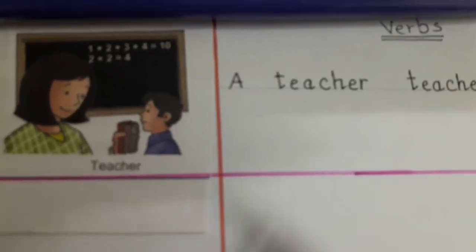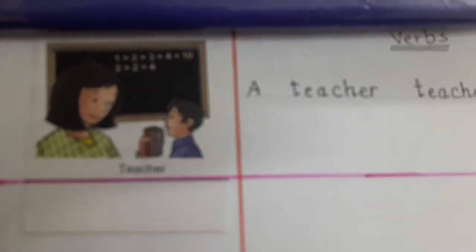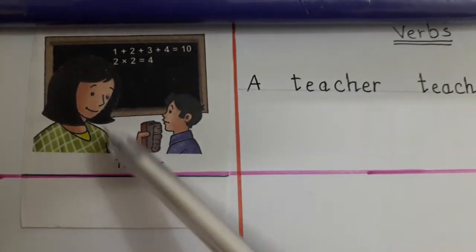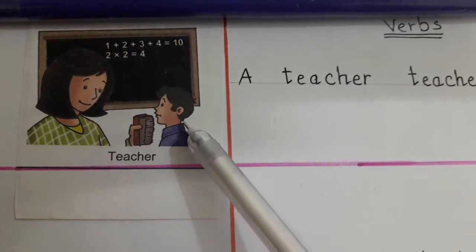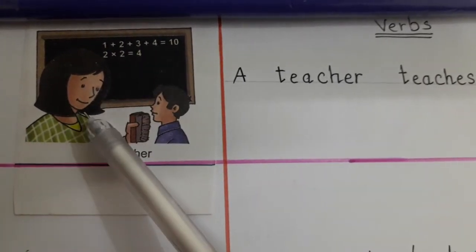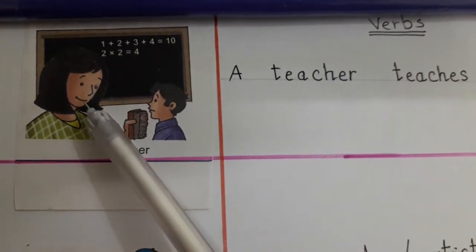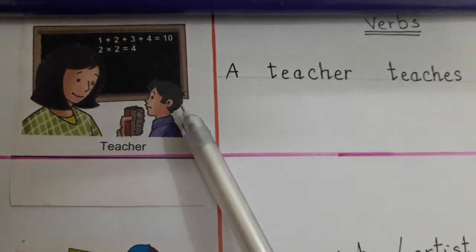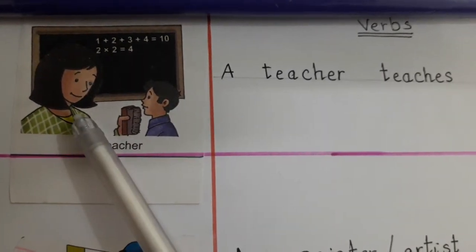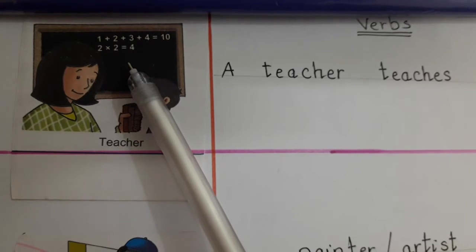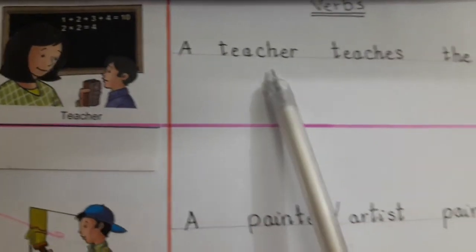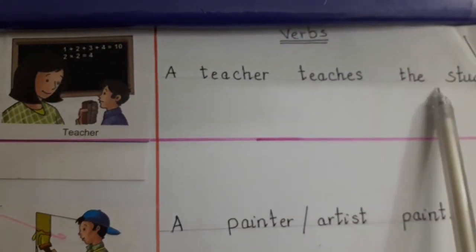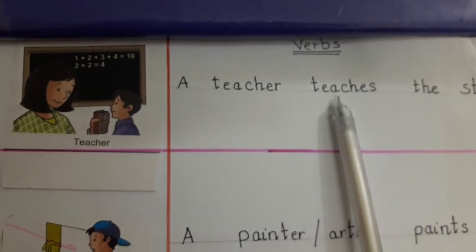Okay students, look at this picture. This is a picture of a teacher and this is a picture of a student. So what does a teacher do in class? A teacher teaches the students. So what is the action of a teacher? Teach. So a teacher teaches the students. So teach is the action of a teacher.